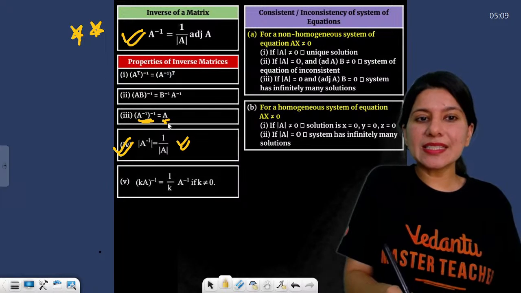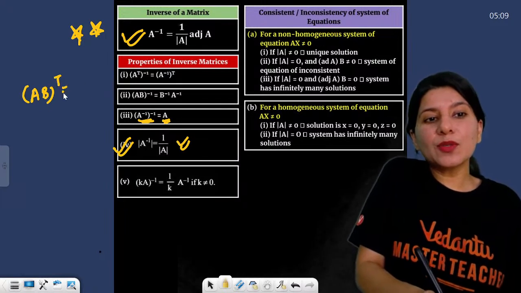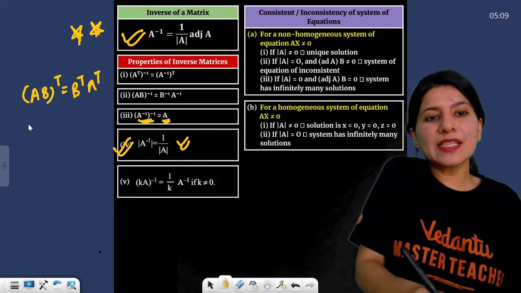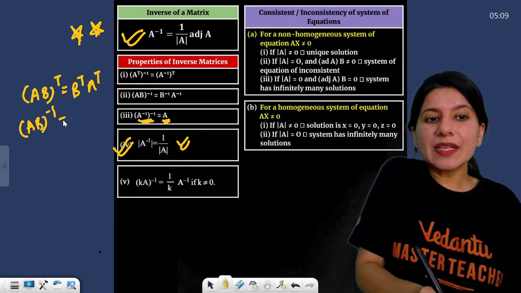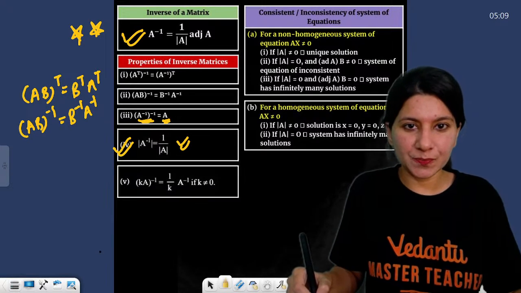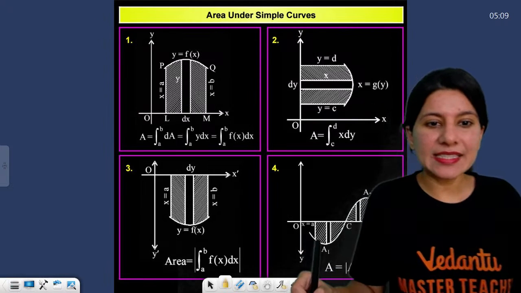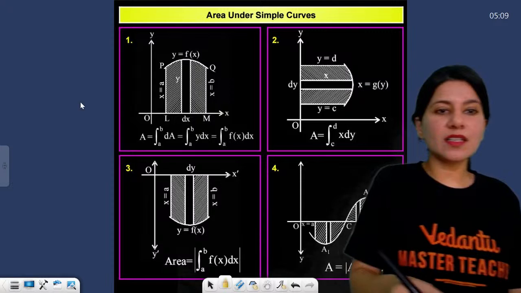Inverse of A inverse is A. Now again, can you see the reversal law? AB transpose, I told you, is B transpose A transpose, and AB inverse will be nothing but B inverse A inverse. I hope that this property is clear to you. Okay. All right. Now let's talk about area under curve.